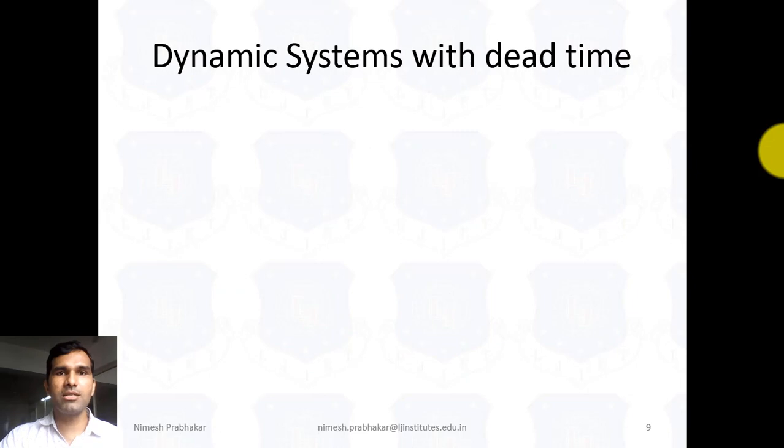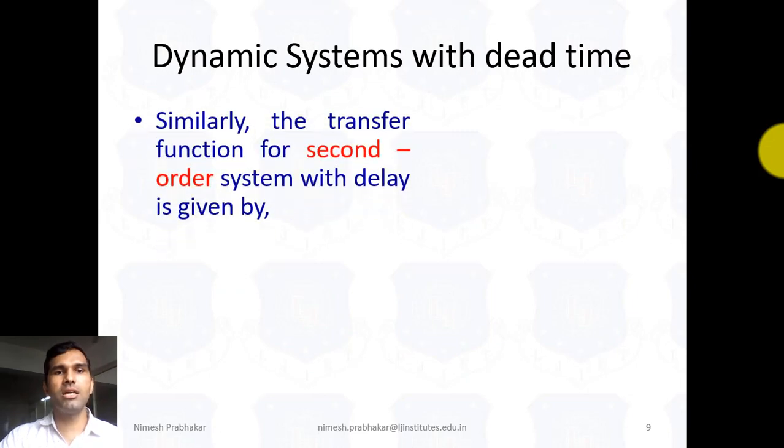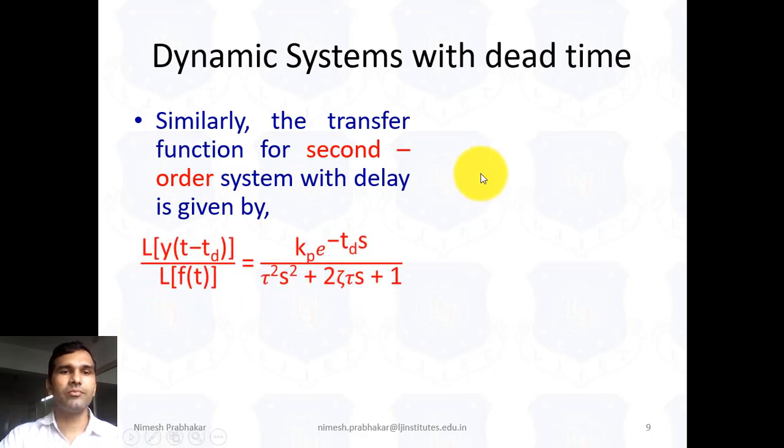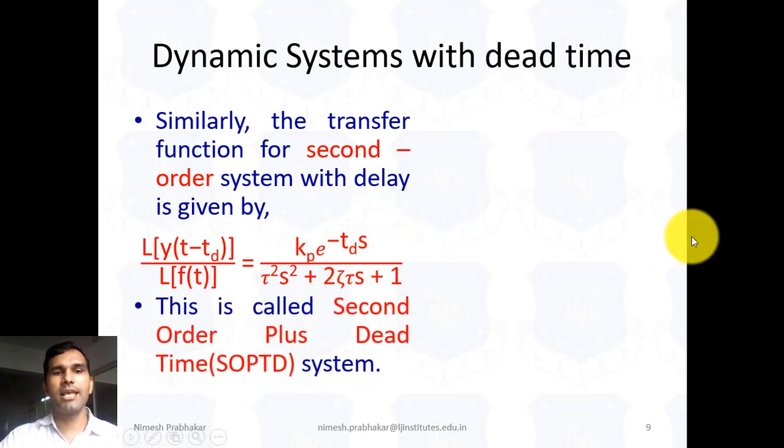Now, in the same way for the second order system, we can write this equation as Kp e raised to minus tau d s upon tau squared s squared plus 2 zeta tau s plus 1. This equation is known as the second order plus dead time system equation. So this is the equation for the second order system.